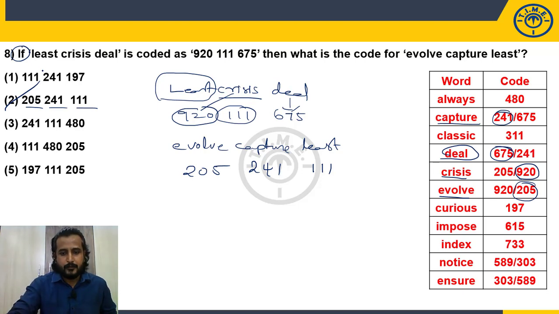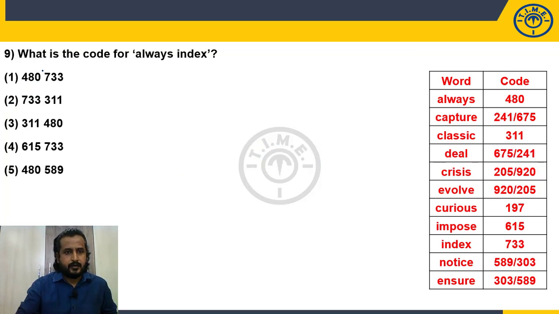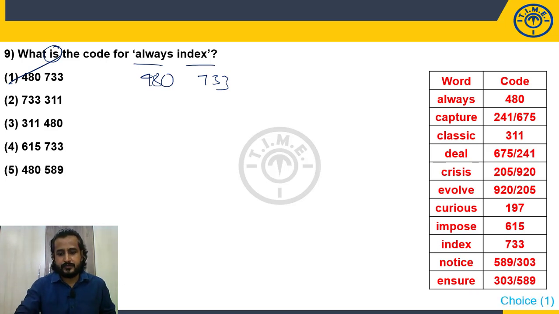Quite simple, right? But it's time consuming. So what is my answer? Choice 2. Now, what is the code for always index? Is is nothing but definite. Always 480. Index 733. 480, 733. Choice 1. So choice 1 is my answer.